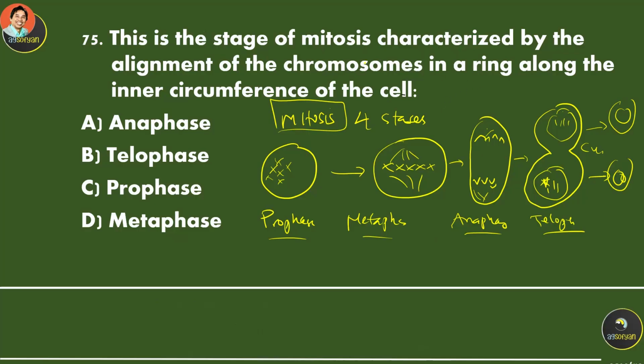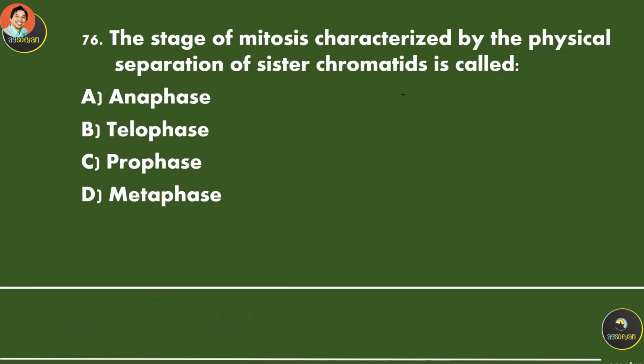Question: the stage of mitosis characterized by the alignment of the chromosomes in a ring along the inner circumference of the cell. So aligning here in the middle, that's going to be metaphase. The stage of mitosis characterized by the physical separation of chromatids is called, this is anaphase. So during anaphase, the chromosomes will be separated.